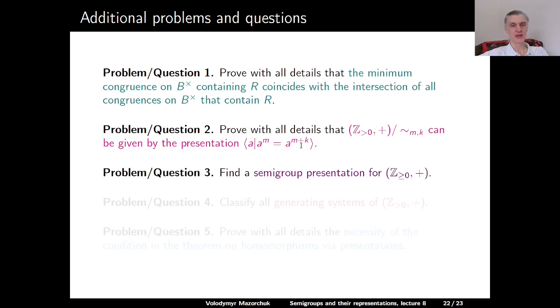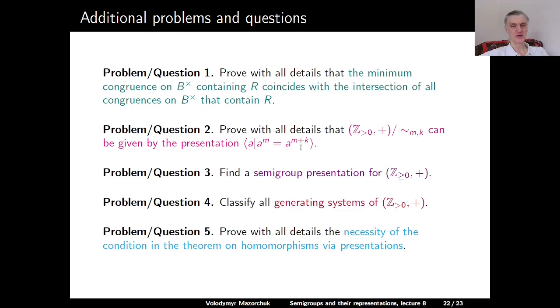Problem question 3. Find a semigroup presentation for the semigroup of all non-negative integers with respect to addition. Problem question 4. Classify all generating systems for the semigroup of all positive integers with respect to addition. Problem question 5. Prove with all details the necessity of the condition in the theorem on homomorphism via presentations.